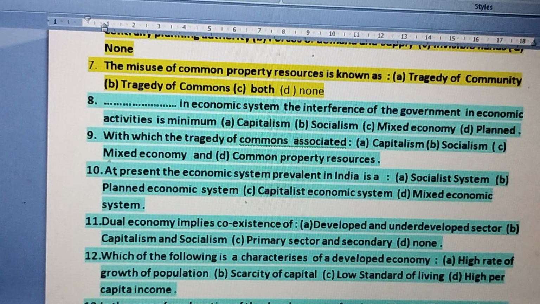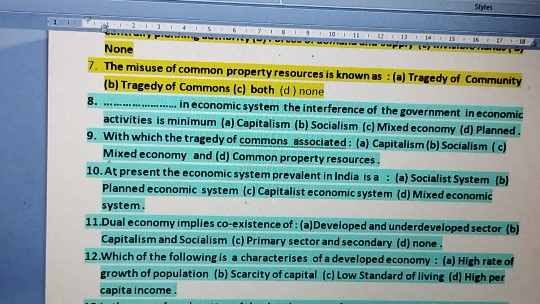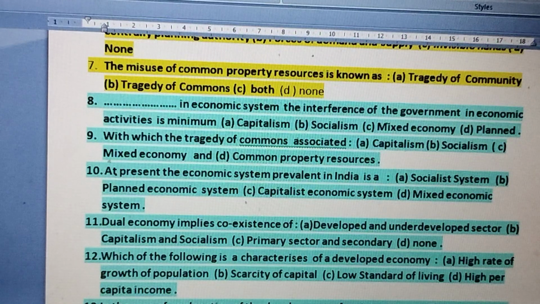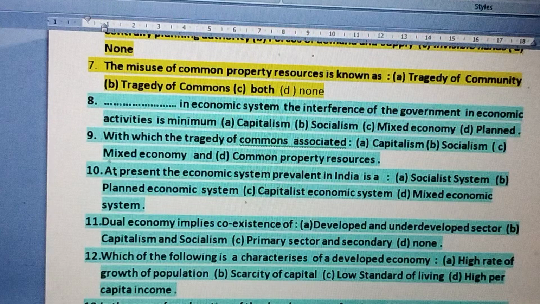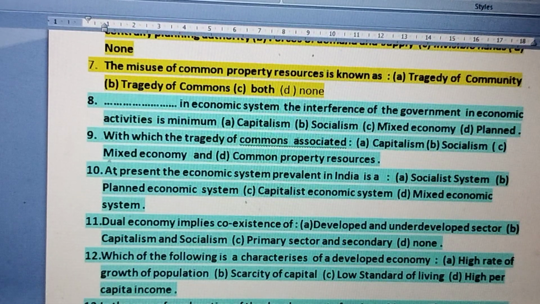A high rate of growth of population is definitely not a characteristic. Only in an underdeveloped economy is the growth of population high. Scarcity of capital is also a feature of an underdeveloped economy. Low standard of living is also a feature of an underdeveloped economy. High per capita income is definitely the right answer.